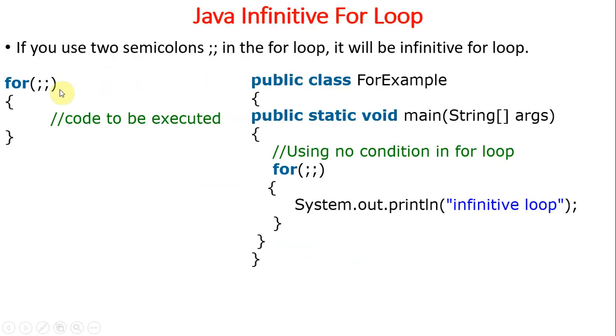If you don't specify any initialization, condition, or increment or decrement, and only use 2 semicolons, this is the syntax for the infinite for loop, which executes a statement continuously. So only 2 semicolons, no increment, no decrement, no condition, no initialization. This is about the infinite for loop.